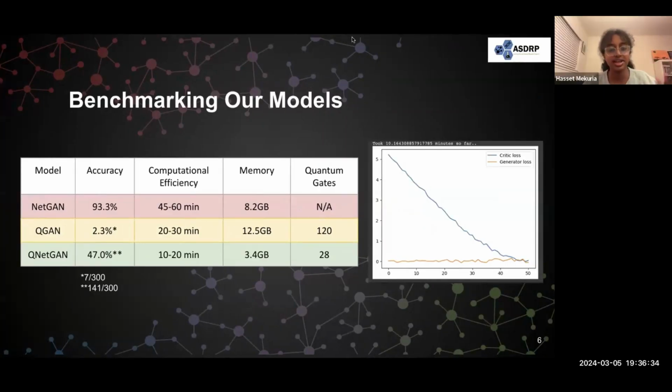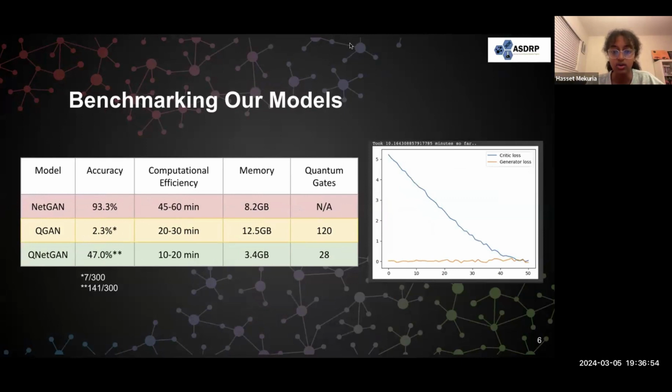As you can see in this slide, we have a chart where we benchmark our various models. The NetGAN is the classical model and has a computational efficiency of 45 to 60 minutes, meaning that the model trains and reaches convergence in this time. Additionally, it requires around 8 gigabytes of memory. Although the accuracy is high, the classical model uses a lot of resources.